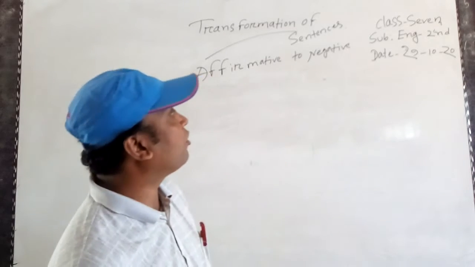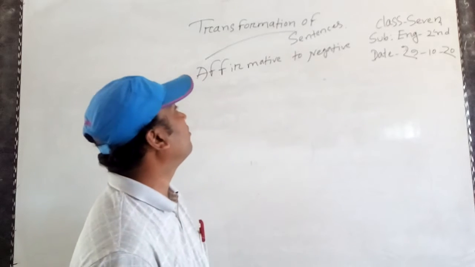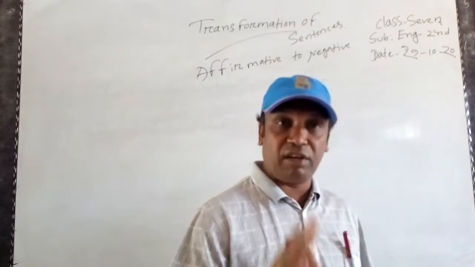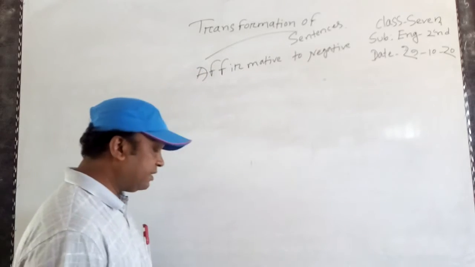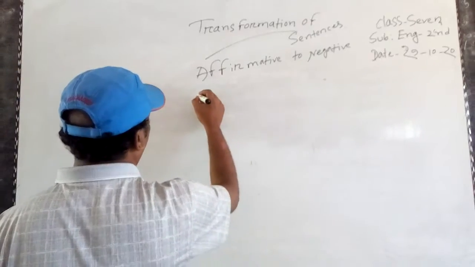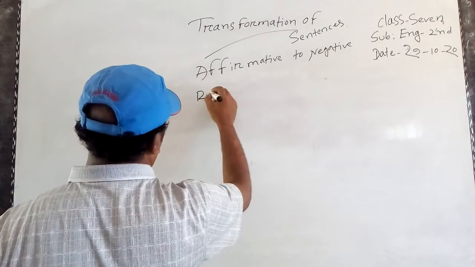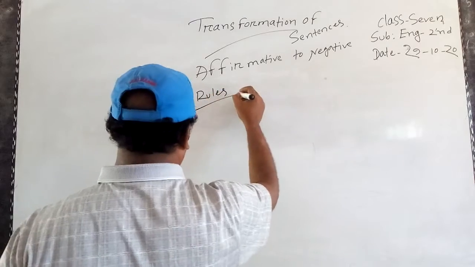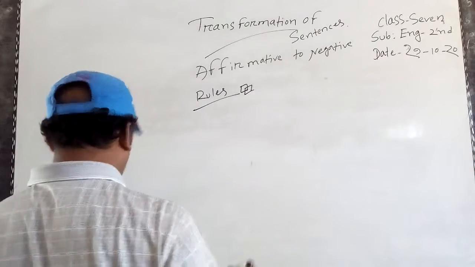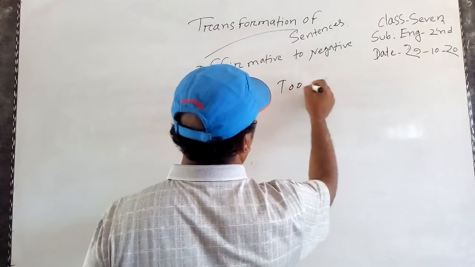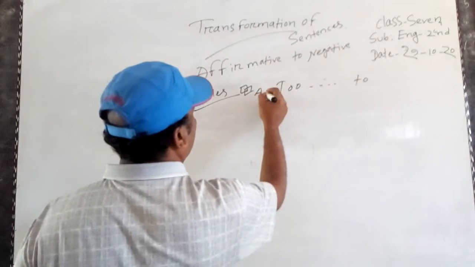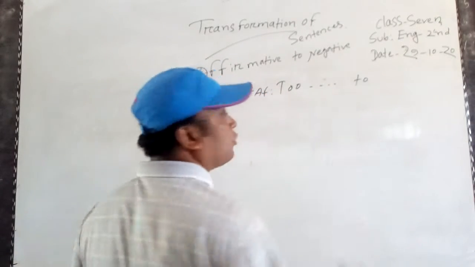So you must follow the rules. We do not want to say more, and we have to come to our main point, and you have to use the affirmative to negative. Please say the rules. Rule two. This rule is affirmative.